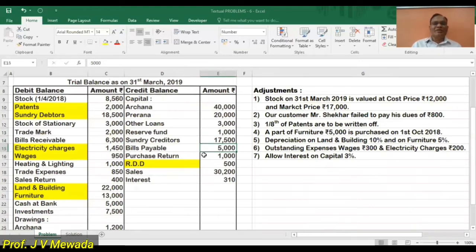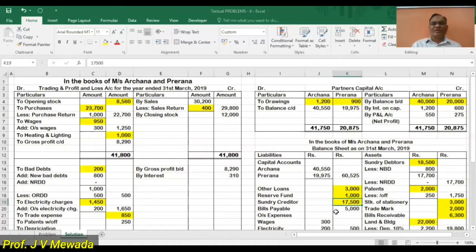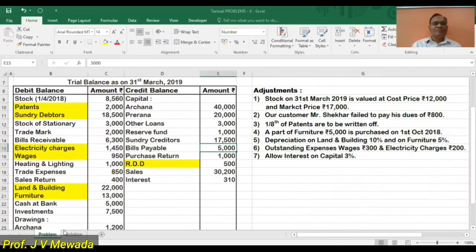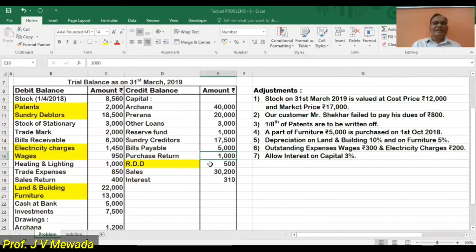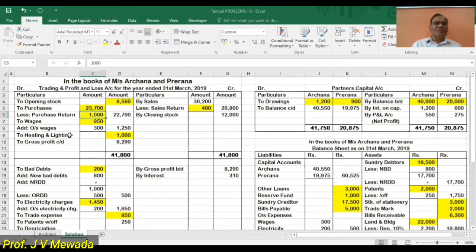Okay. Now let us see in the problem. Bills payable again. Bills payable is a liability. So bills payable 5,000. Okay. Now we are having purchase return that we are subtracting from purchases. So purchase return we are subtracting from purchase. Then we are having RDD. RDD is the old RDD. Old RDD we are subtracting from the formula less ORDD as per the trial balance. Okay. So ORDD we are transferring.